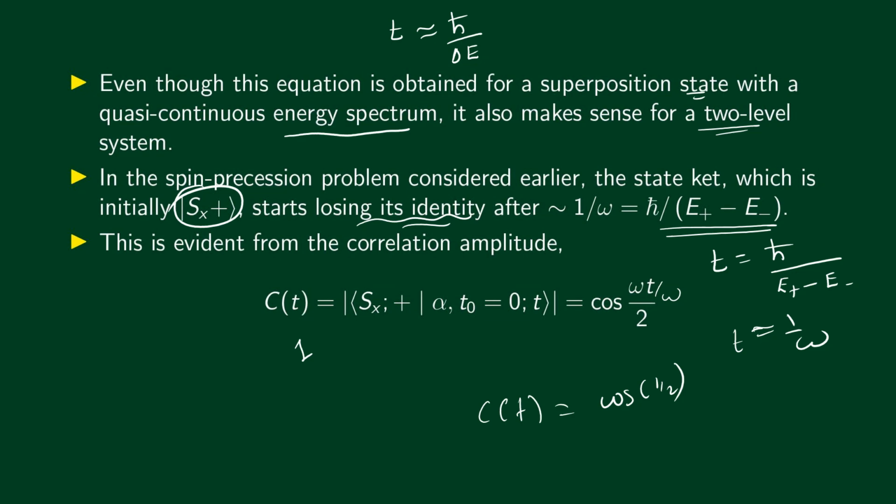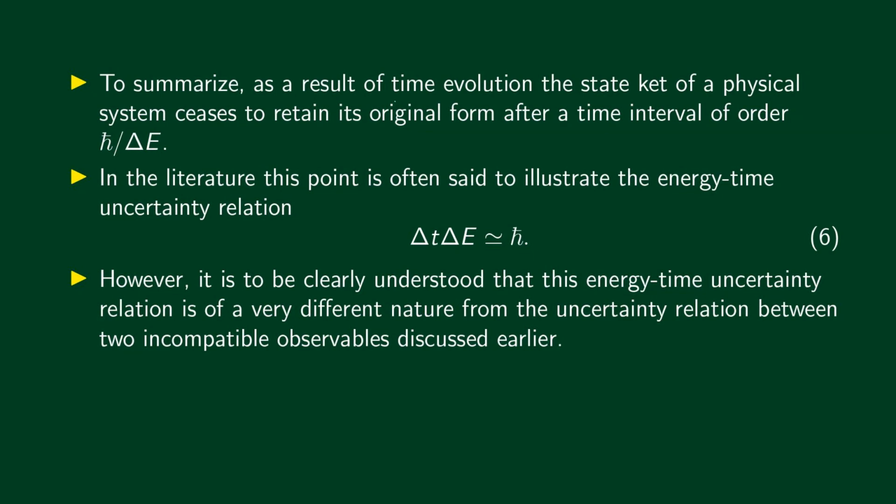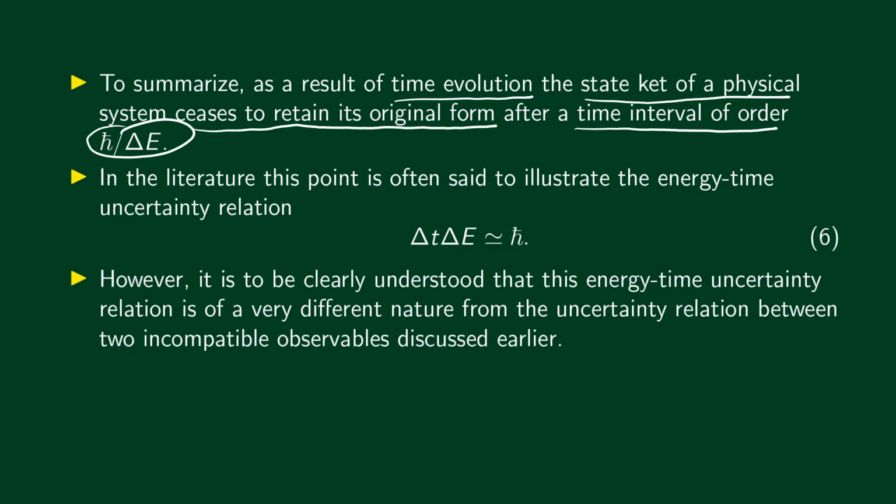So this is what we learned. As a result of time evolution, the state ket of a physical system ceases to retain its original form after a time interval of order h bar divided by delta E. It becomes less and less like the initial state as time goes on, and it becomes appreciably distinct from the initial state at a time of the order of h bar divided by delta E.